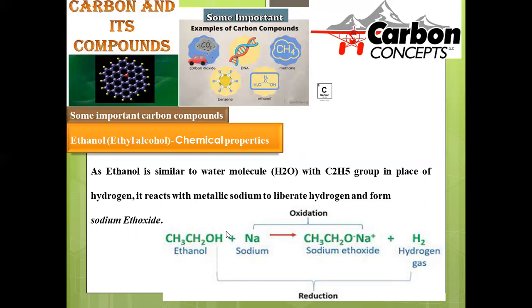In ethanol, we already have one OH group; when the entire ethyl moiety is replaced with hydrogen, that will become water. That's the reason why there is a certain extent of similarity between water and the ethanol molecule. So when ethanol is treated with sodium metal, what happens is that any of the metals, when treated with ethanol, react and give rise to a strong base.